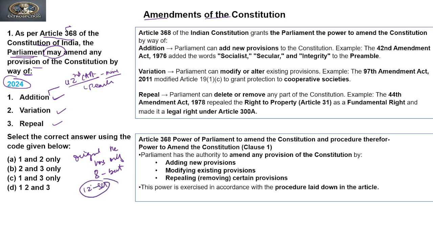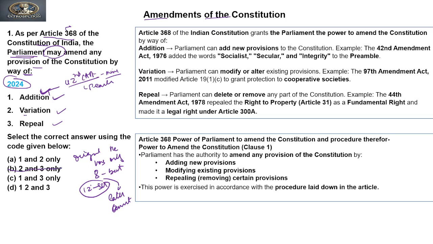So the 4 schedules were added by later amendments. So yes, it can add new things into the provisions of the constitution. So we can say that B cannot be the answer if we use the elimination method, right?